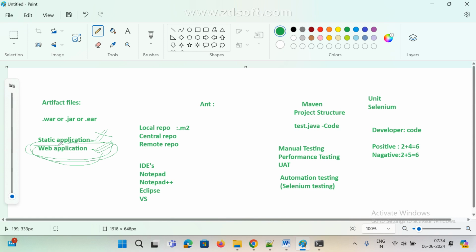Web application. For practice purposes, I am just going to create a static one, but which application do we mostly use in real time, static or web? Only web applications. We deploy the application on a server, and we access our application through the web, through the browser only. We access it with the help of a domain name. Route 53 and all that, that is a different concept, just try to understand.